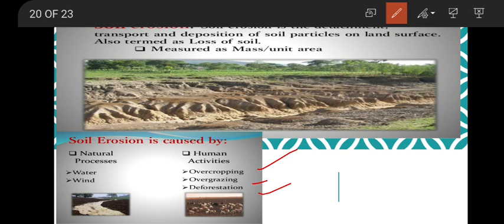So what are the ways by which we can reduce soil erosion? Grow the trees and plants and let the soil particles be bound there. Let the soil particles be tightened there. Thereby the soil erosion will not take place. Overgrazing of the animals in the same place is to be avoided. And in that way we can prevent soil erosion.